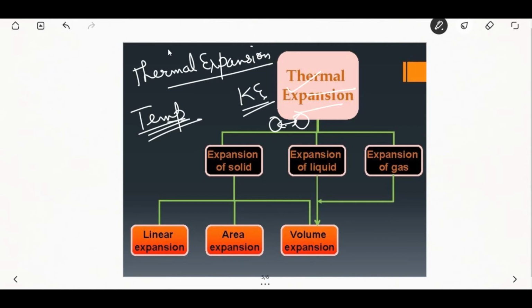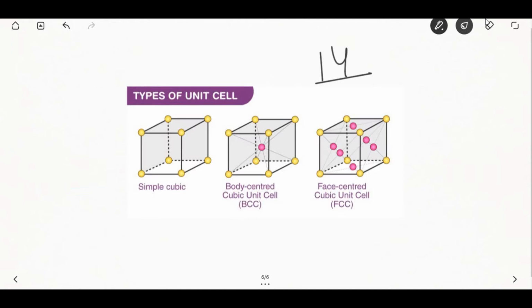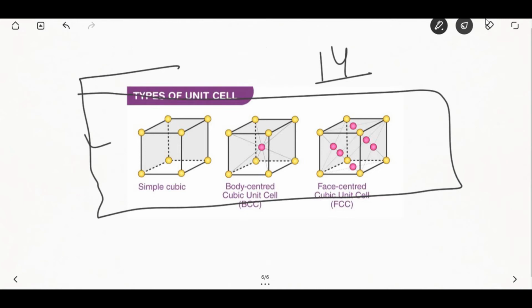If temperature continues to increase, the interatomic spaces will increase and a change of state will occur, that is the solid changes into the liquid. There are 14 lattice type forms, but metals used in dentistry belong to the cubic type. Either it could be simple cubic, body centered cubic, or face centered cubic.